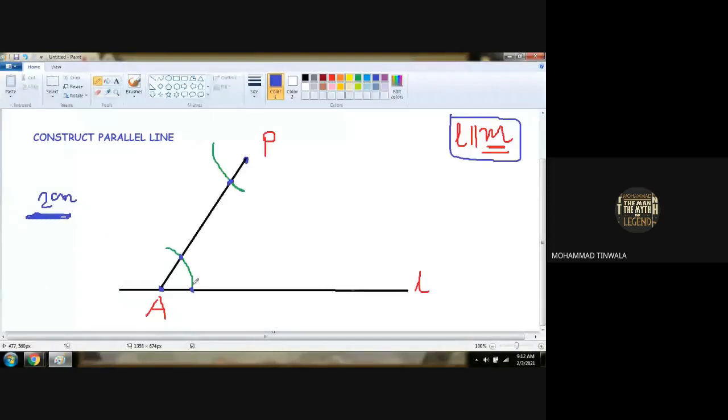Is that right? Do you understand? With the same measurement, from point P, you have drawn another arc on line segment AP and given a sharpened point on it.